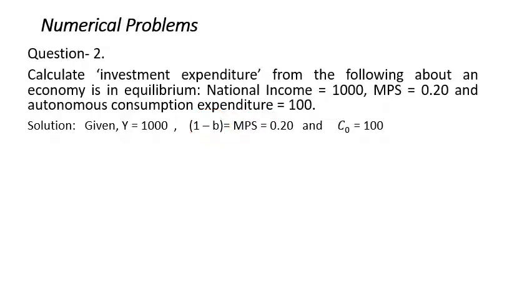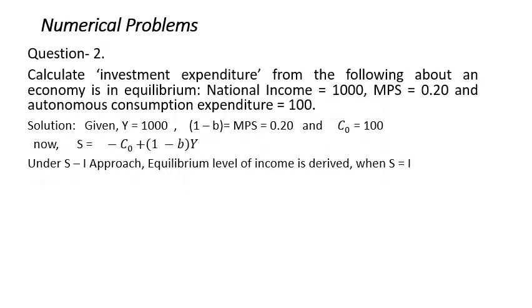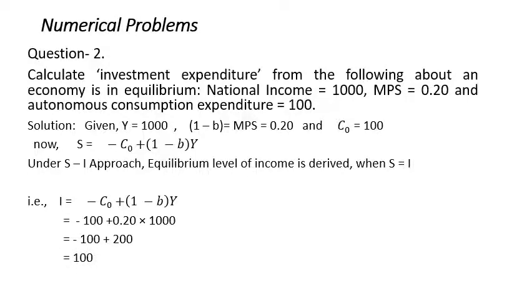So now, based on that, we have the savings function, that S is equal to minus C0 plus (1 minus b)Y. We use the savings and investment approach. The equilibrium level is derived when S is equal to I, savings is equal to investment, that is I is equal to minus C0 plus (1 minus b)Y. Putting in the values, minus C0 is 100, and 1 minus b, that is MPS, is 0.2, into 1000, the equilibrium level of income. By solving this, we get the investment expenditure is equal to 100.